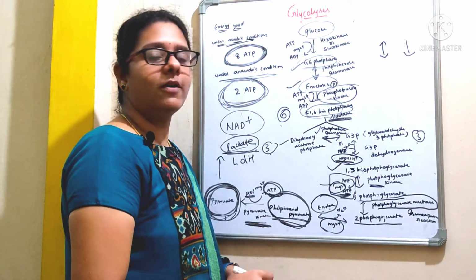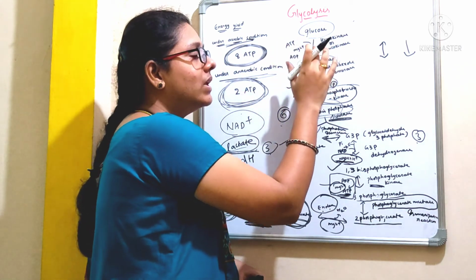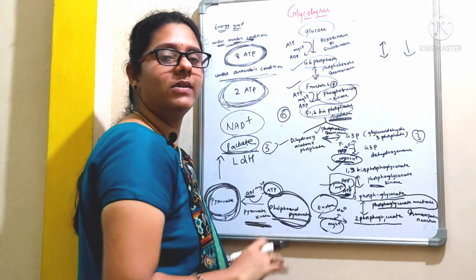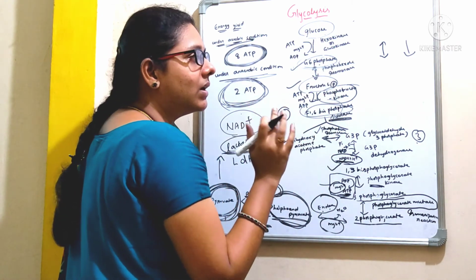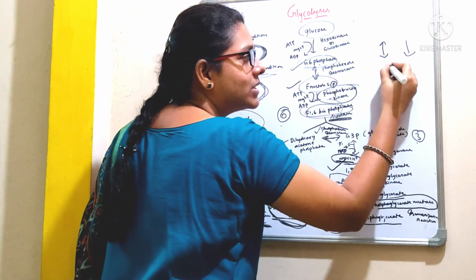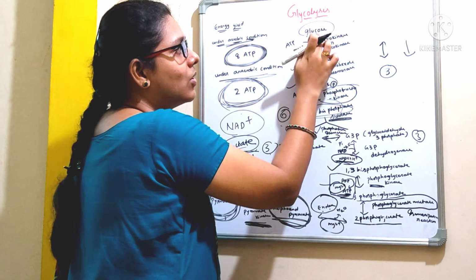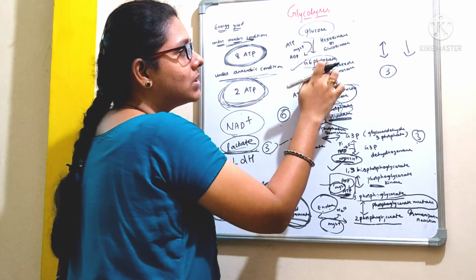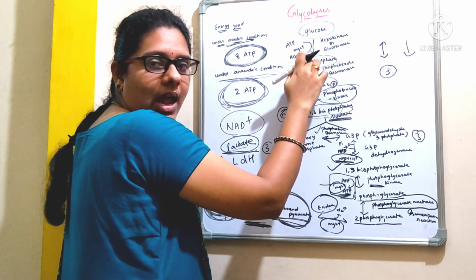Coming to the regulation of glycolysis, here you have to first observe the reversible reactions and the irreversible reactions. If you observe the pathway carefully, here we can see 3 irreversible reactions. Observe here, glucose which is converted to glucose 6-phosphate by the action of enzyme hexokinase is an irreversible reaction.